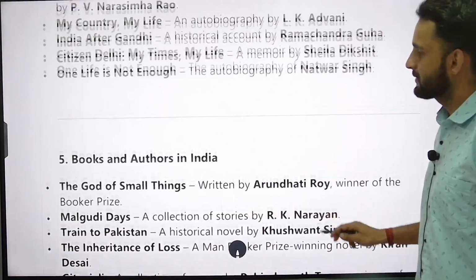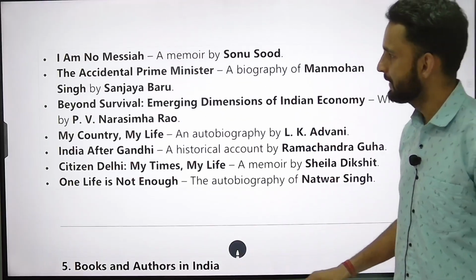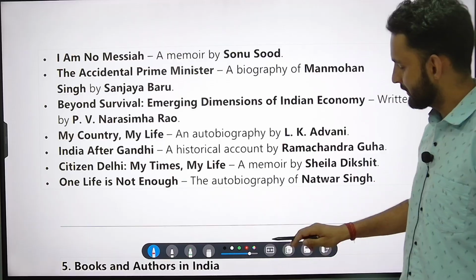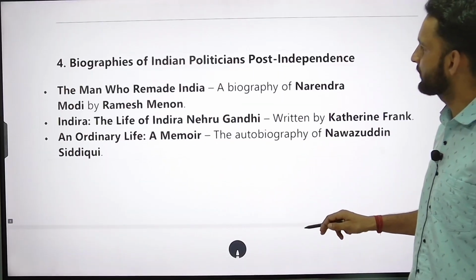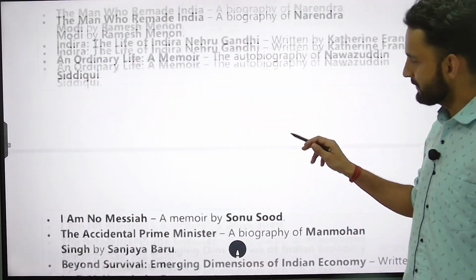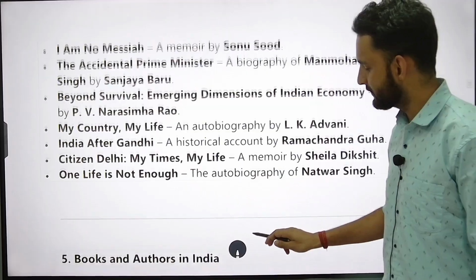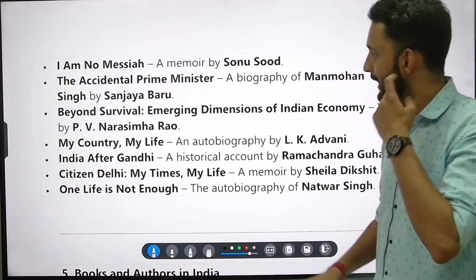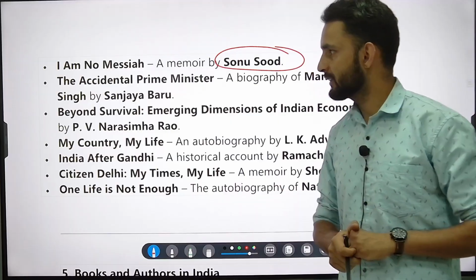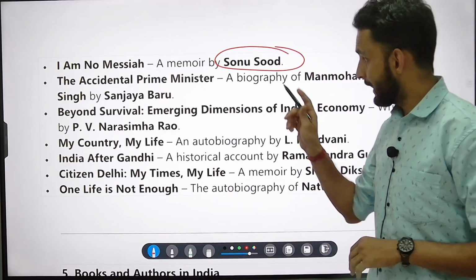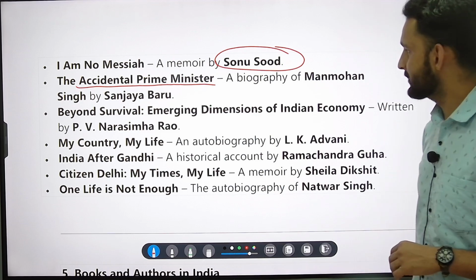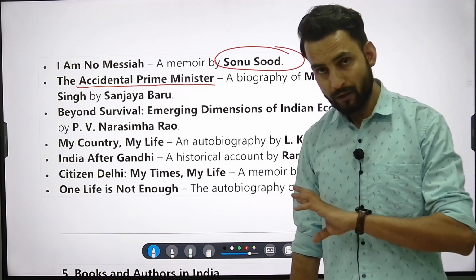Then come the next. There is I Am No Masiha. So this section I think I have written here that it is an autobiography of Indian politicians. Okay, so these are some mixed autobiographies. Post independence, some of the prominent names in the country, these are the mixed autobiographies of those. So I Am No Masiha, it is written by a Bollywood actor, that is Sonu Sood. Important, asked in exam.